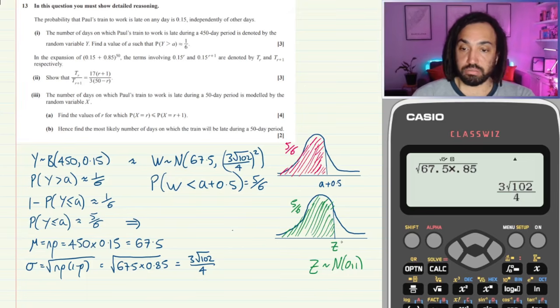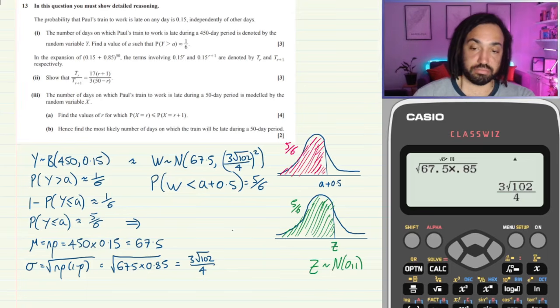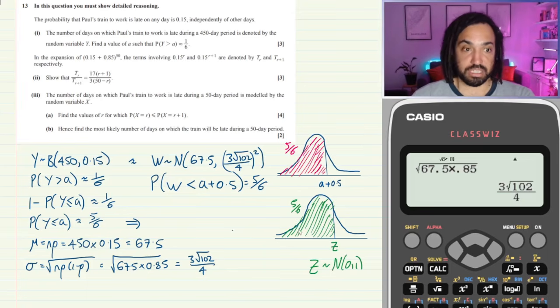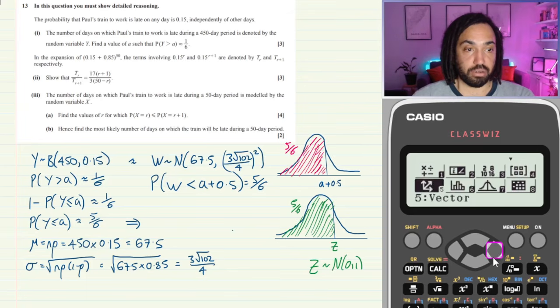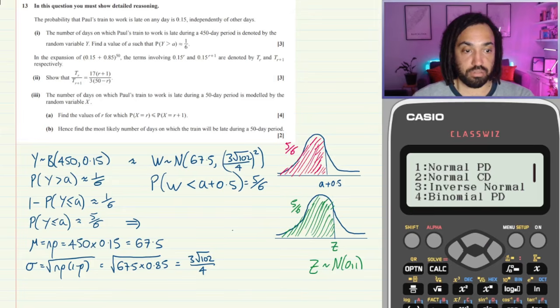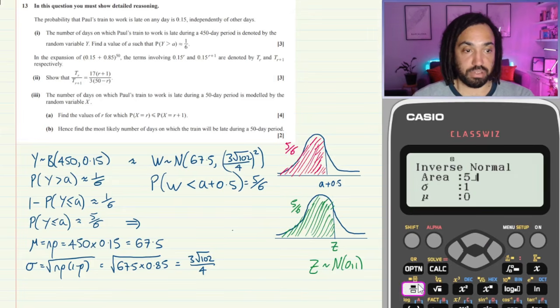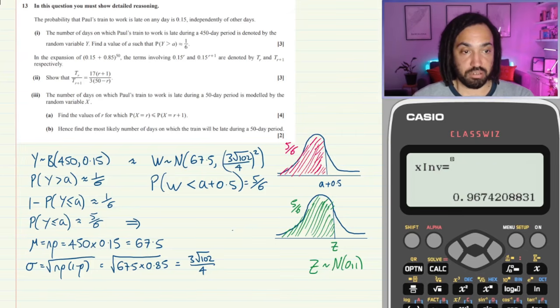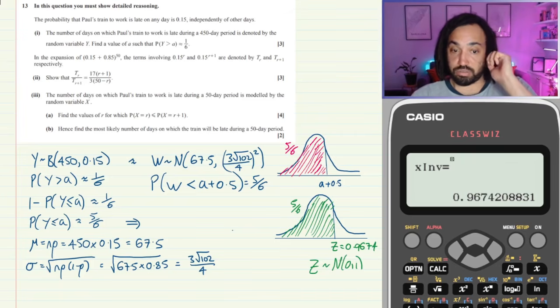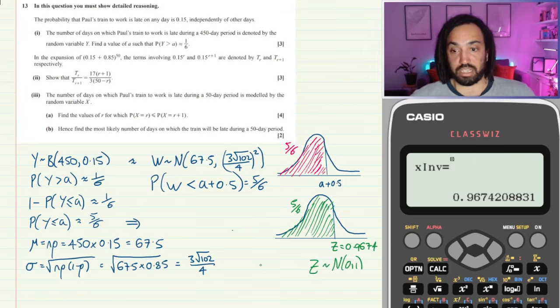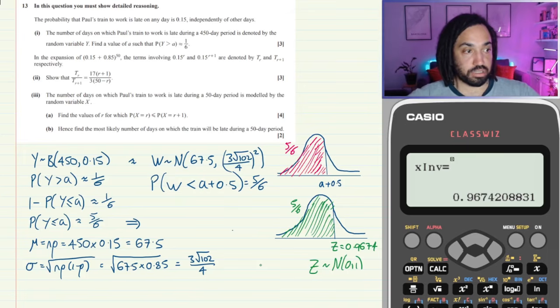Okay, so what we can do is we can find this z value. We can find the z value which has an area of 5/6 to the left. So we can do that by going into distribution, inverse normal. We want area to be 5/6, and we want the standard deviation to be 1 and the mean 0, and we get a z value right there of 0.9674.